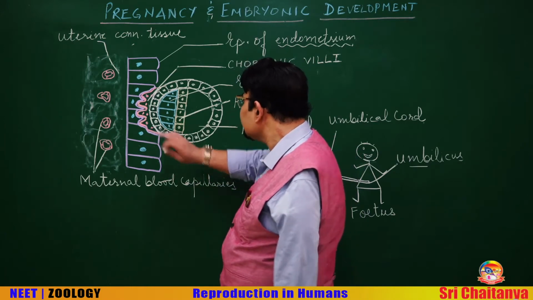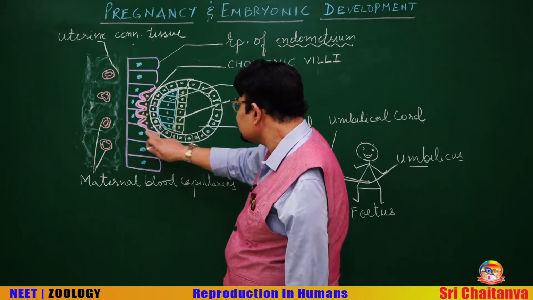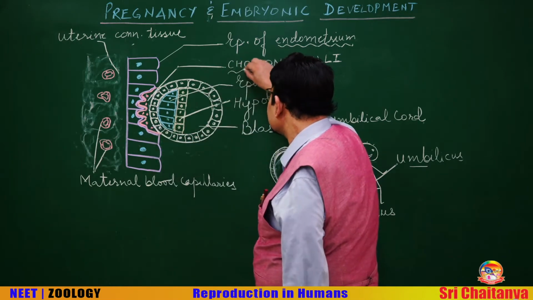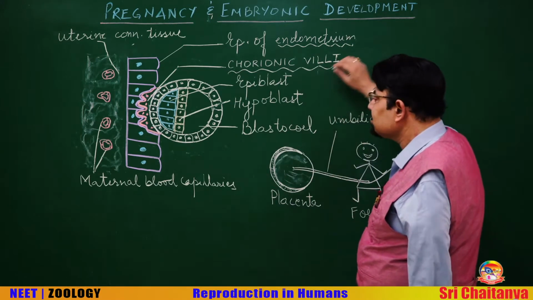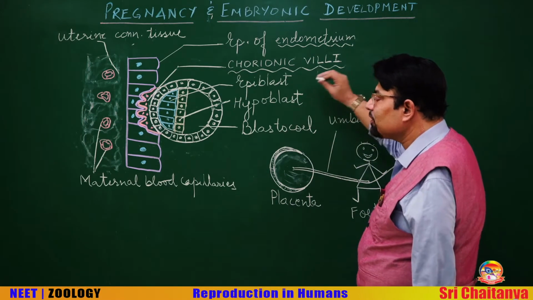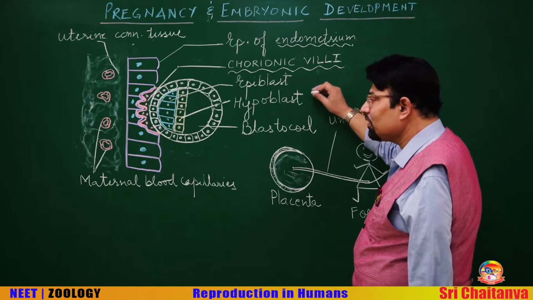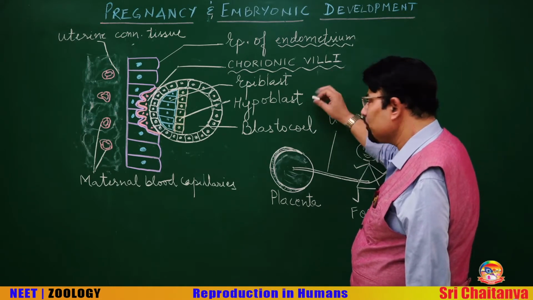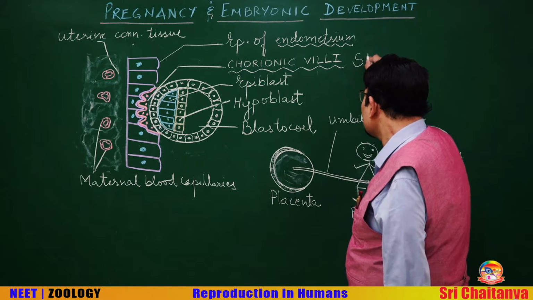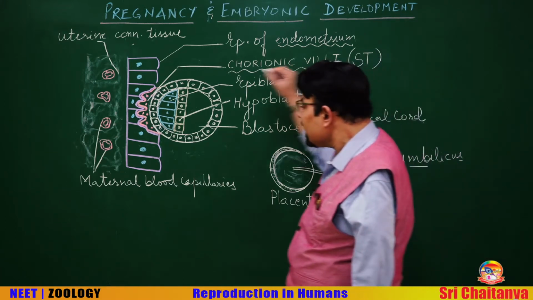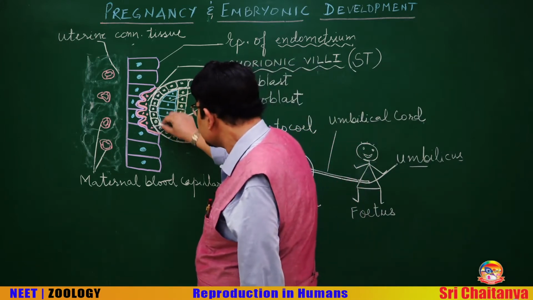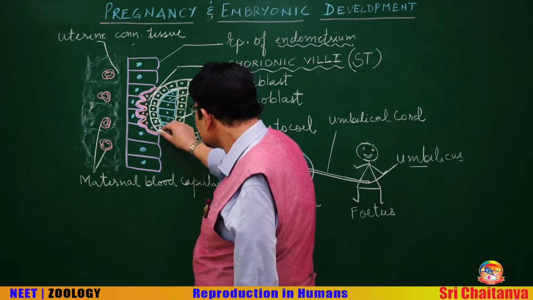If you want to know the name of this pink colored structure, generally we call it chorionic villi. Chorionic villi are actually formed by the part of the trophoblast which is called syncytial trophoblast, ST. And this white color that you see here is the cytotrophoblast.